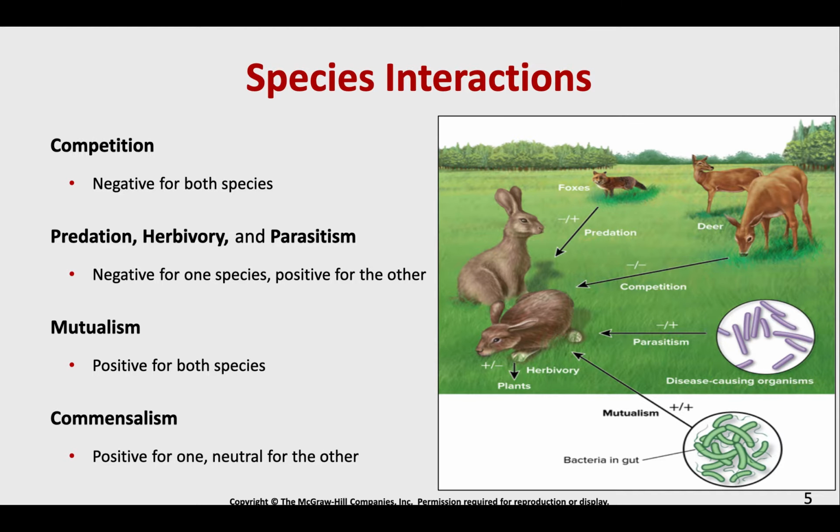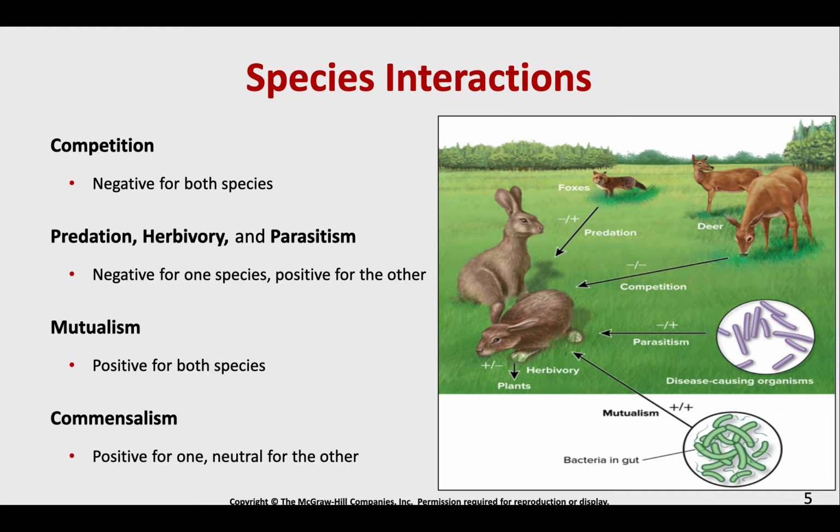All right, so if we look at these species interactions, depending on the interaction, it might be beneficial for both organisms, detrimental to both organisms, or one might benefit and one might not. Competition is typically negative for both species. Both species are vying for the same resources. None of them is particularly winning out. They're both essentially losing.